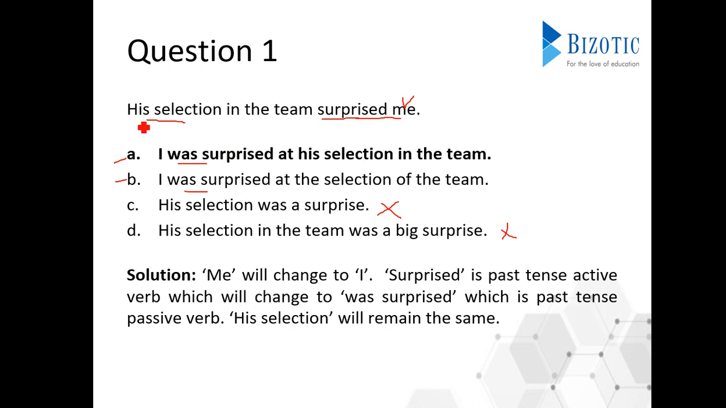Now the next part, here his selection. The only difference between A and B is his selection and the selection. So it is definitely not B because we have to just keep it that way itself. It cannot be the selection, it is his selection. So the correct answer for this one will be I was surprised at his selection in the team. So just some of the words will be replaced by other words and that's how you get the other form. Moving on to second question.